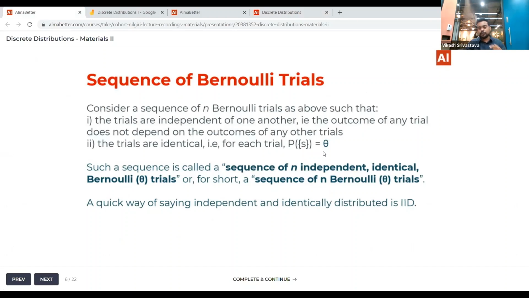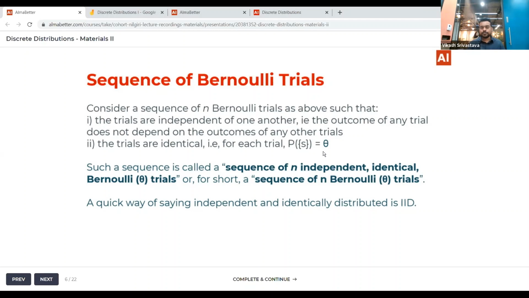For the first success, the event when I drew an ace, the probability was 1 by 13, and out of the remaining cards, my probability is getting changed, right? So probabilities are getting distorted, so the trials are not identical in a way.